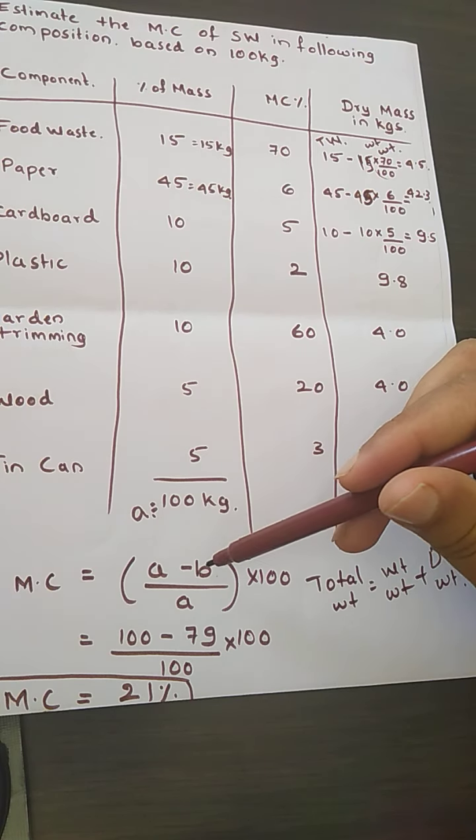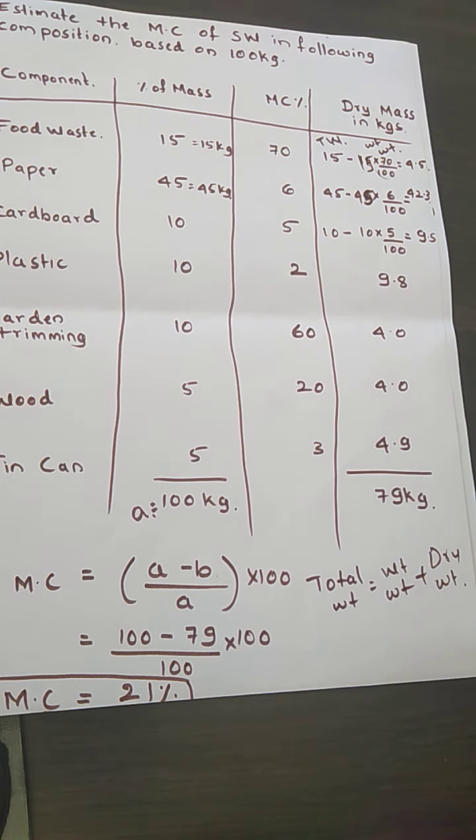79. So A minus B. A is nothing but your initial mass of the sample as delivered, and B is the mass of the sample after drying. So A minus B divided by A into 100, we get the total moisture content as 21% for this particular waste.